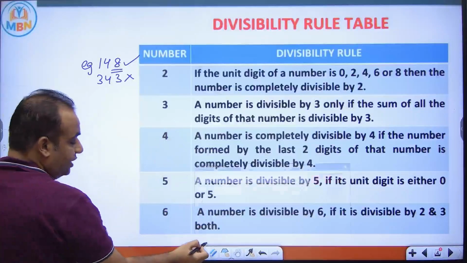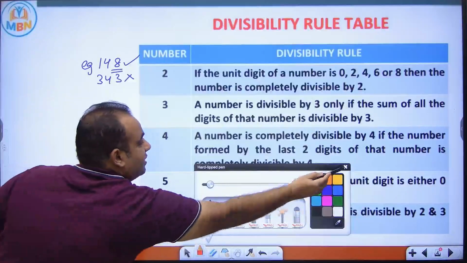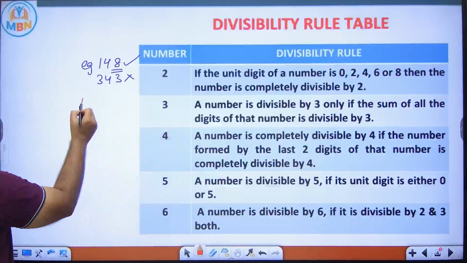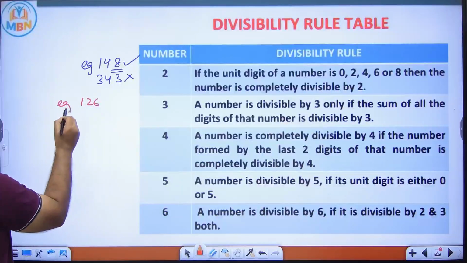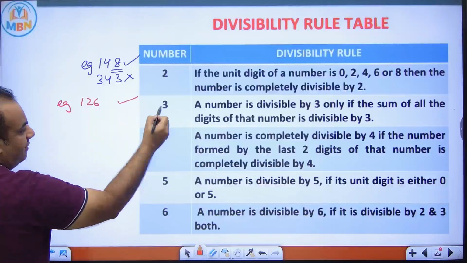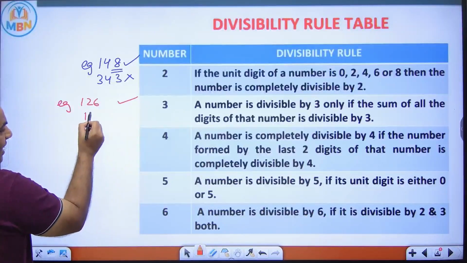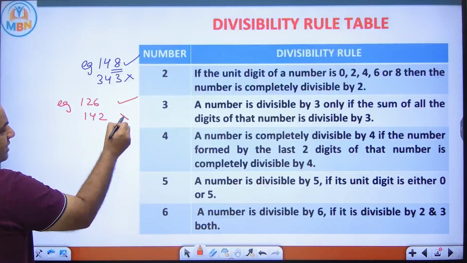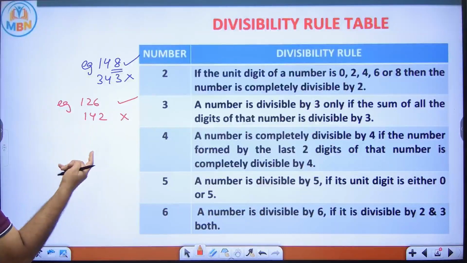Divisibility rule of 3 is what? If the sum of the digits of a number is divisible by 3, then the number is divisible by 3. If I say 126, 1 plus 2 plus 6 is 9. So this is divisible by 3. But if I say 142, it is not divisible by 3 because sum of the digits is 7.